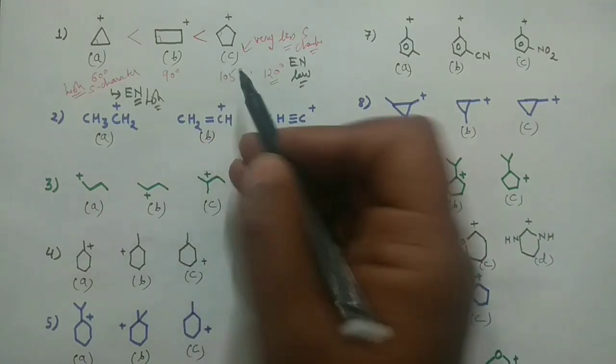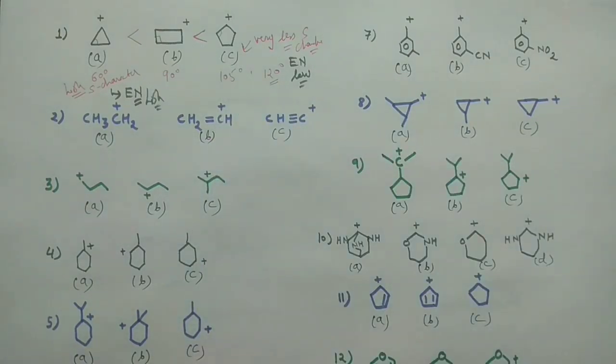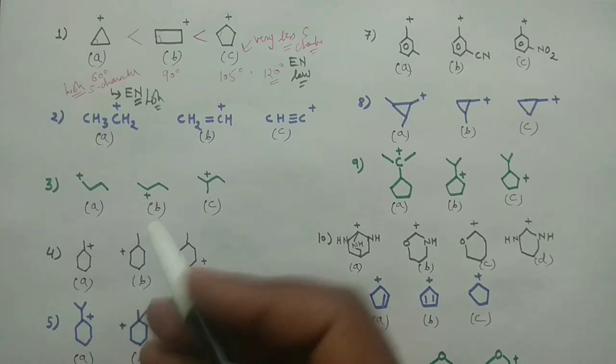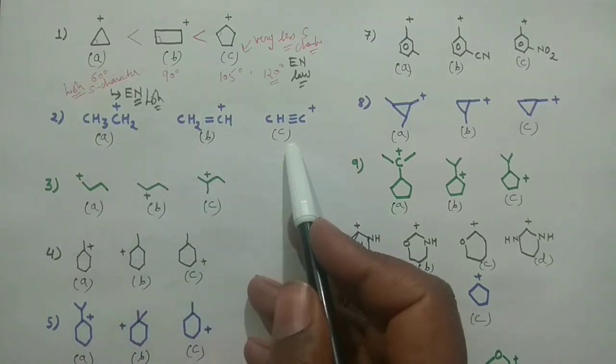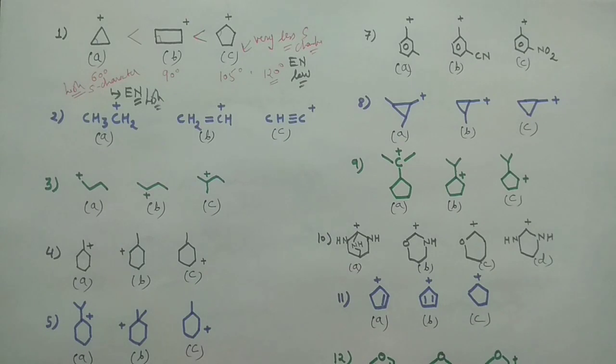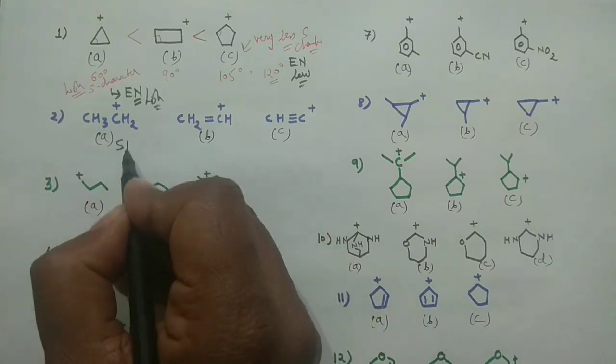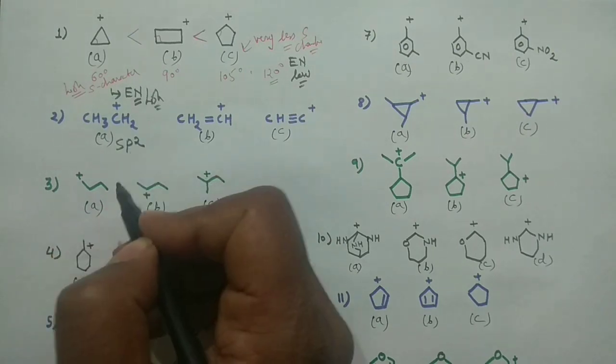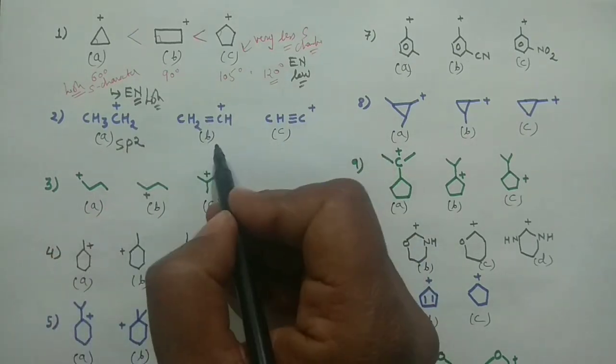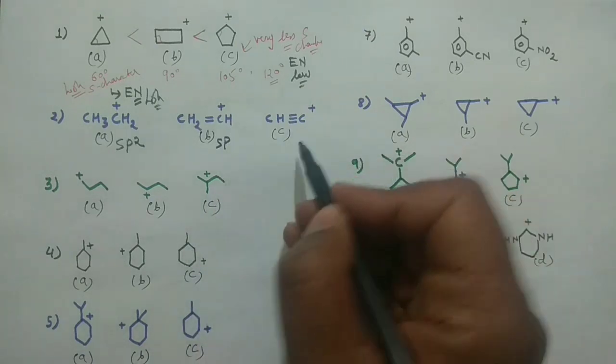Okay, now moving to the next problem. What it says is that these are the two carbocations. Again, this problem is based on the same concept. In that case, the hybridization is sp2. And in that case you can see it is sp, right? It is more or less kind of sp.